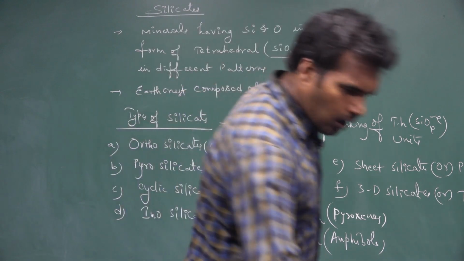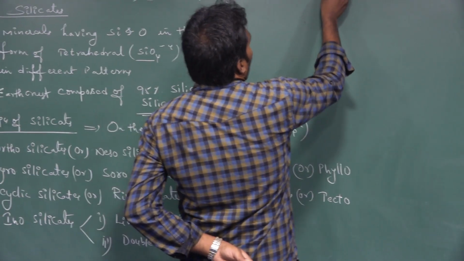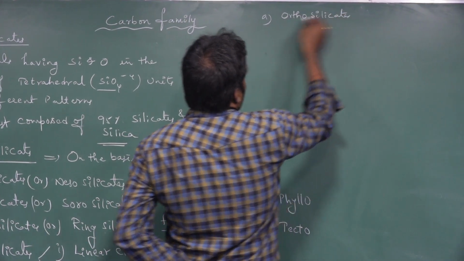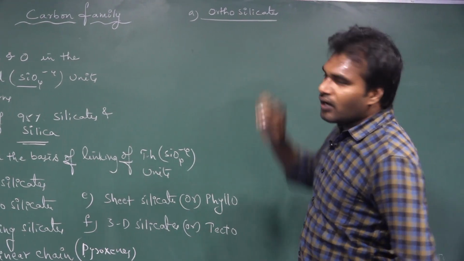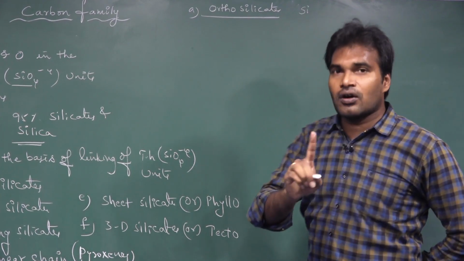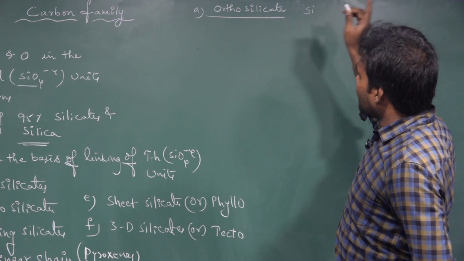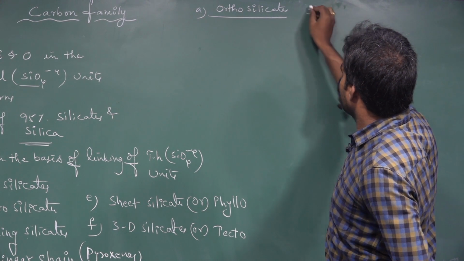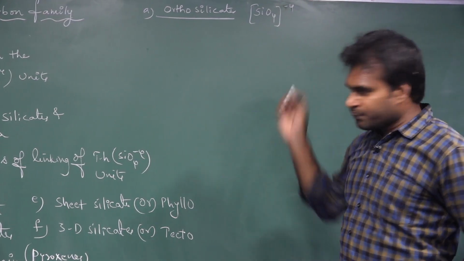The first one is orthosilicates, also called nesosilicates. The general formula of every silicate is very, very important. The general formula of orthosilicates is SiO4 4-.